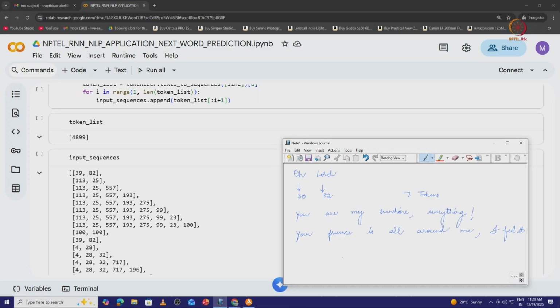Then the number of tokens are "your presence is all", 4th one, 5th, 6th, 7th, 8th, 9th, 10th, and let me put a full stop. So, there are totally 11 tokens in it. So, if I take different lines, we have different unequal number of tokens. So, 7 tokens in the second line, in the third line we see 11 tokens, and in the first line we are able to see say 2 tokens. They are of unequal length.